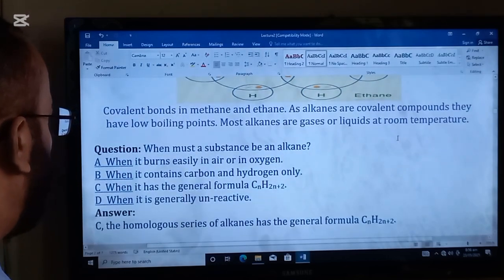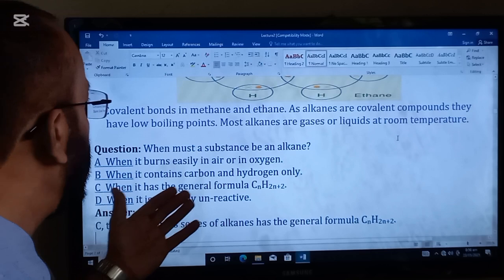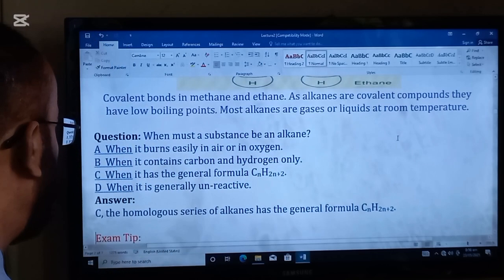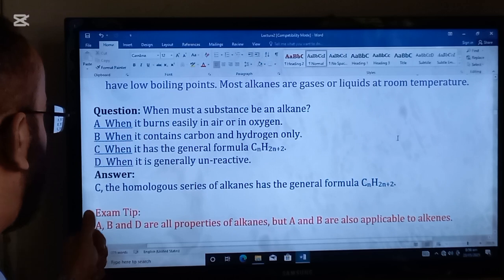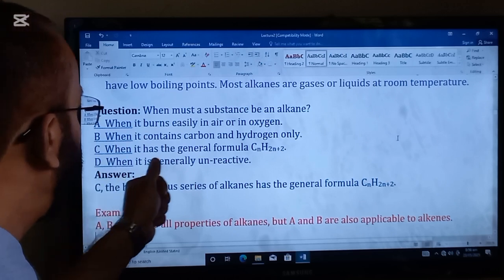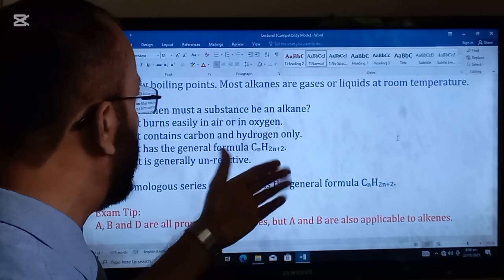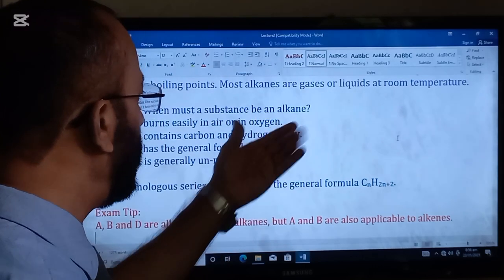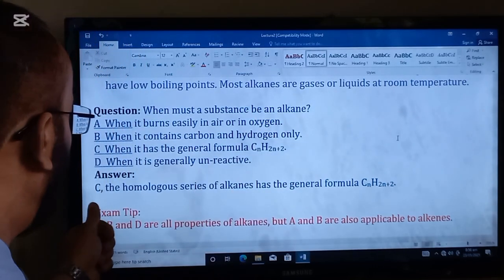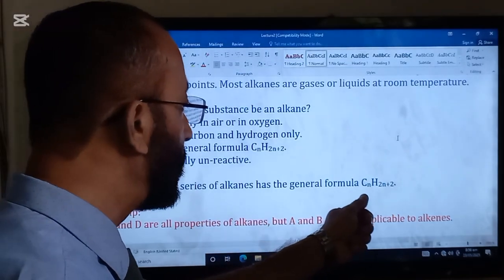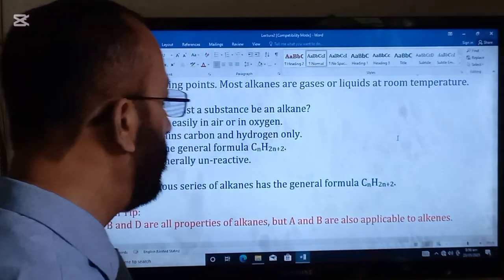Here is a question now. When must a substance be an alkane? The answer is option C, when it has the general formula CnH2n plus 2. This is the general formula of the alkane. The homologous series of the alkanes has the general formula CnH2n plus 2.